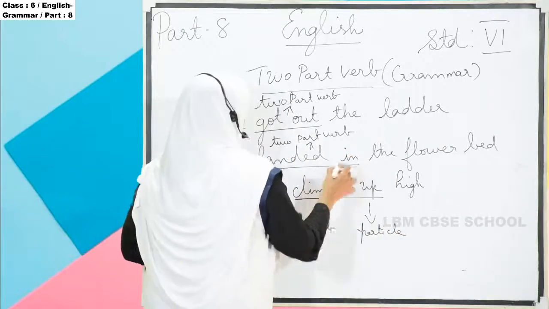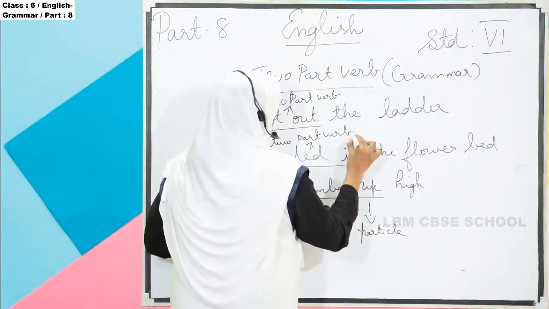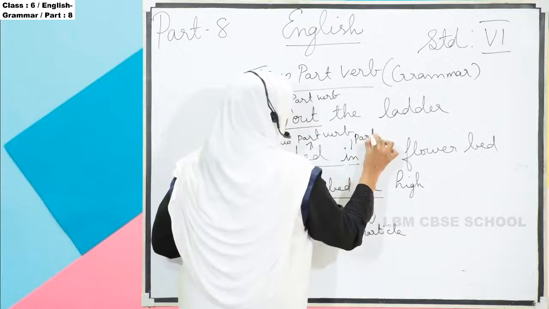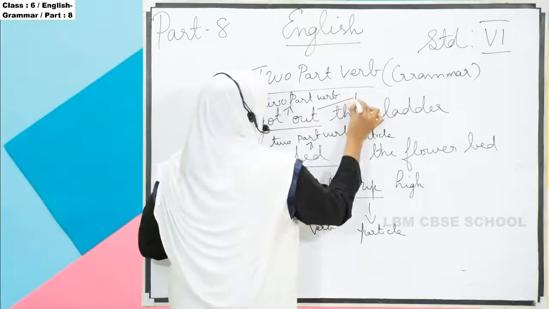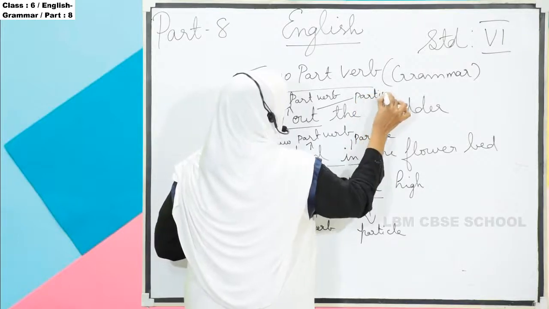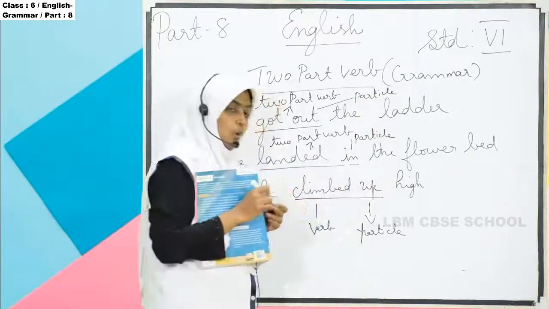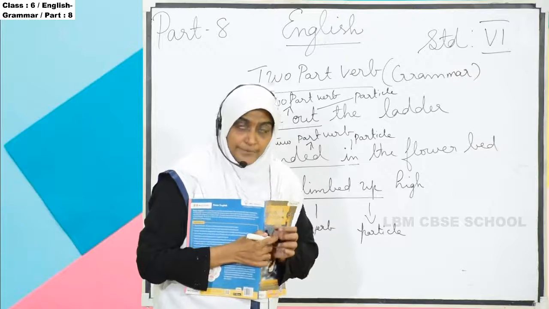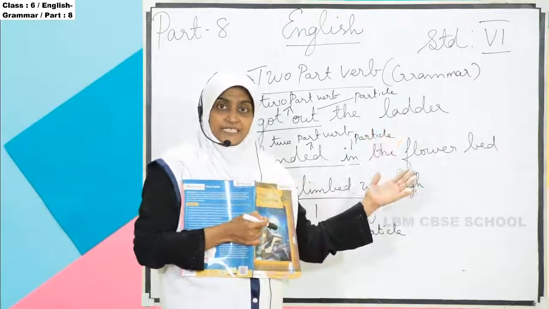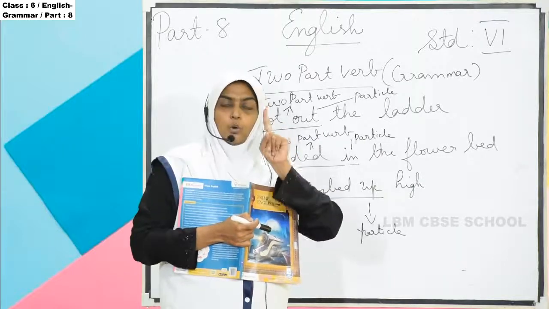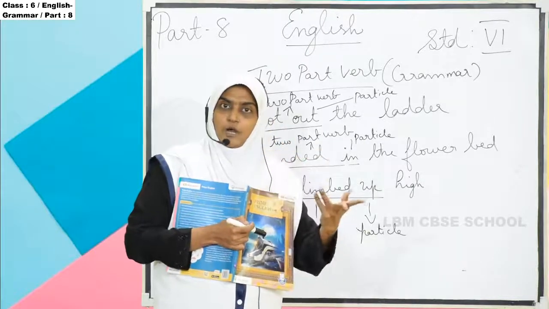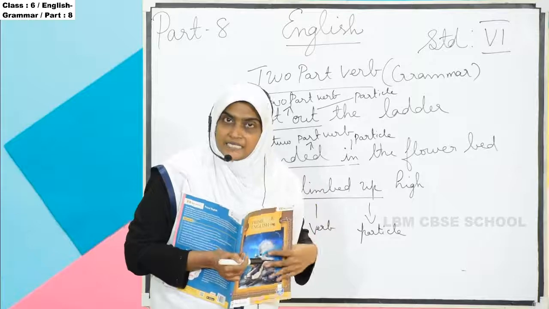Here also "in" is the particle. Here "out" is the particle. So one main verb will come and another one is the particle. Two-part verb: one is the verb and another one we call a particle.